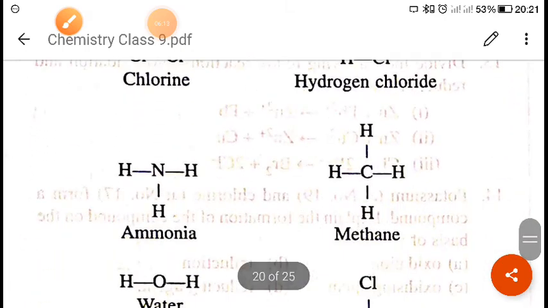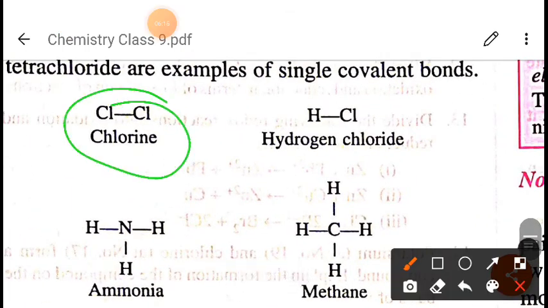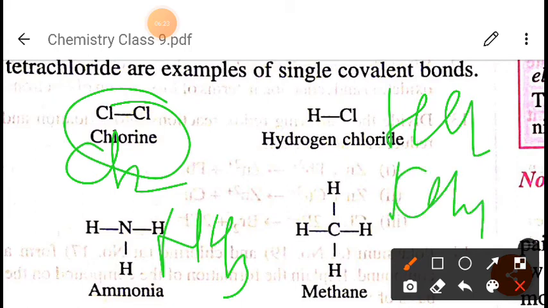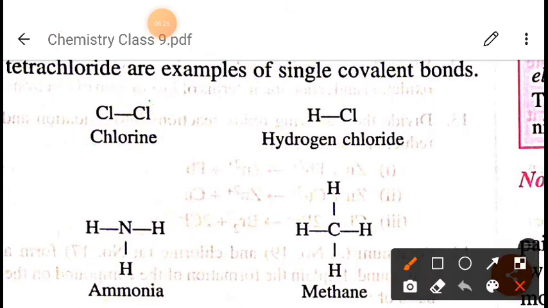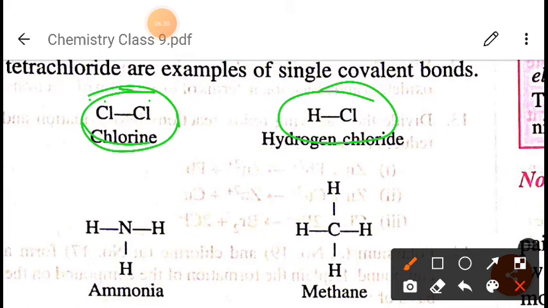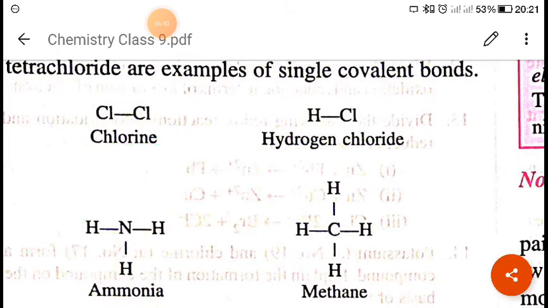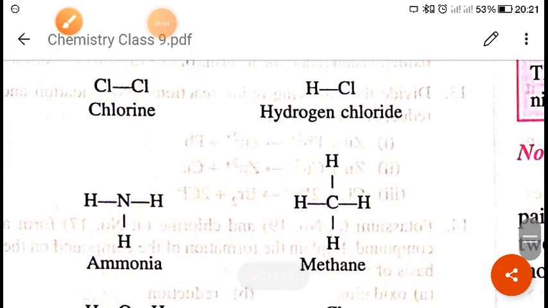Now next, as you can see, there are so many examples of single covalent bond. This is the example of Cl2, this is the example of HCl, this is the example of NH3 ammonia, and this is the example of CH4 methane. So here you can see one electron is shared by each. Here chlorine is sharing one electron and hydrogen is sharing one electron. In this case also, with this hydrogen, nitrogen is sharing one electron, with this hydrogen, nitrogen is sharing one electron, and with this hydrogen, nitrogen is sharing one electron. Okay, so I hope you have understood this. If each atom is sharing one electron, at that time the bond which will form will be a single covalent bond.